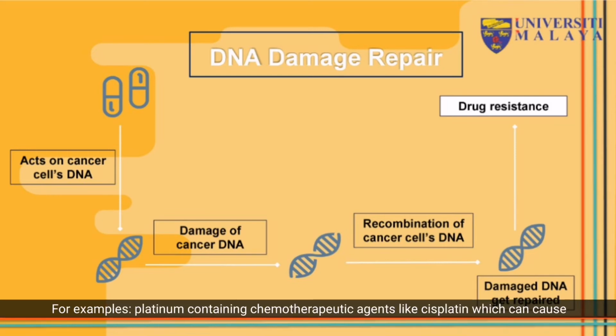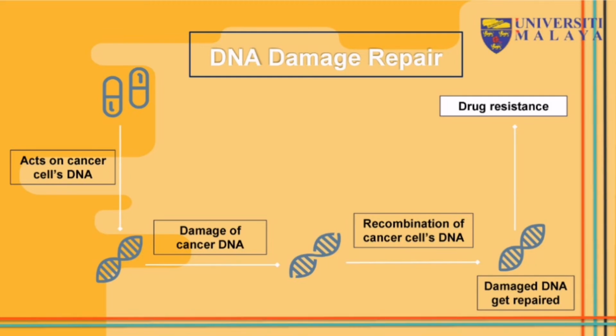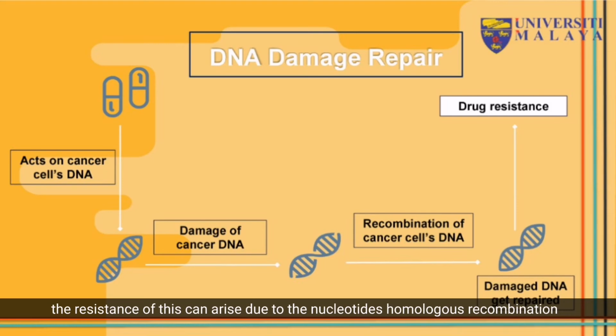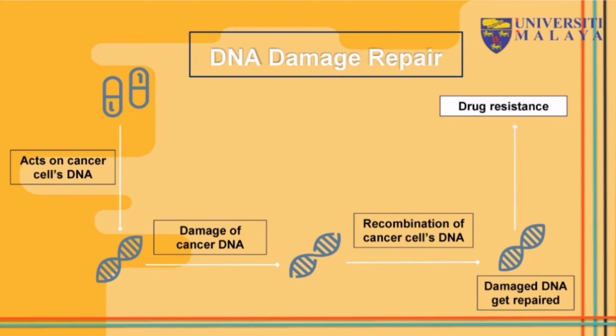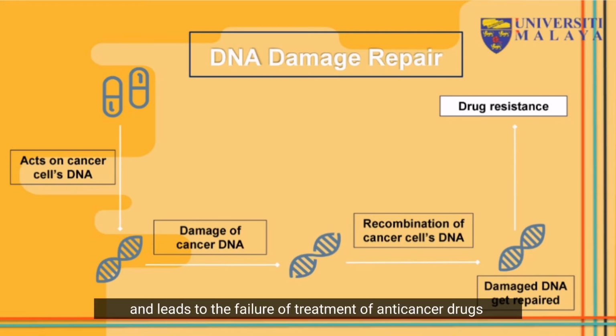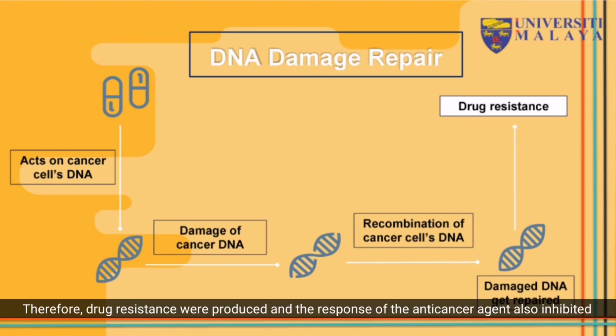For example, platinum-containing chemotherapeutic agents like cisplatin, which cause harmful DNA cross-links and eventually lead to apoptosis. The resistance to these drugs can arise due to nucleotide excision repair and homologous recombination, which lead to the repair of the primary damage of DNA and also the failure of the treatment with the cancer drugs. Therefore, drug resistance will be produced and the response to the anti-cancer agents will also be inhibited.